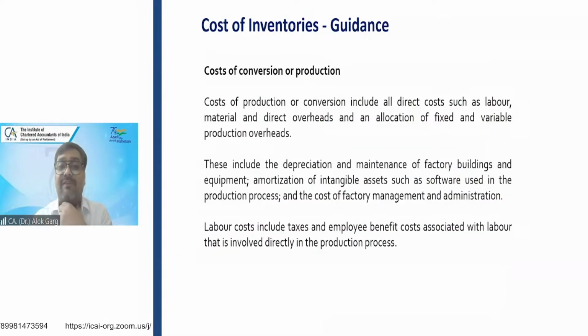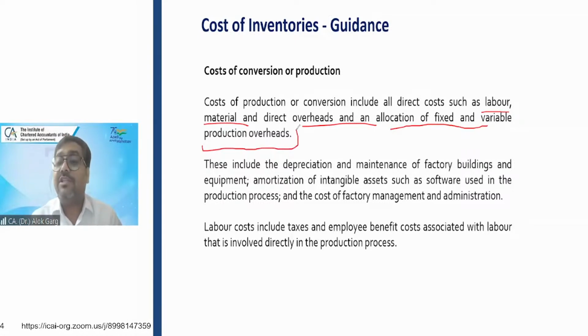What is my cost of conversion or production? Cost of production or conversion includes all the direct costs, such as labor. Some labor is required for the processing of inventory so that it will become finished goods. Material, direct overheads, so there are direct labor, material, and overheads. In addition to that, there is allocation of fixed and variable production overheads.